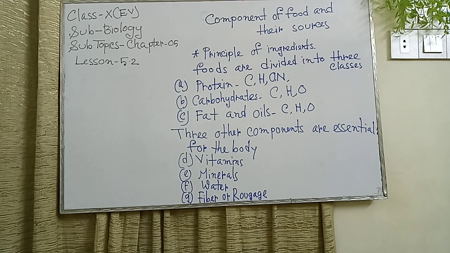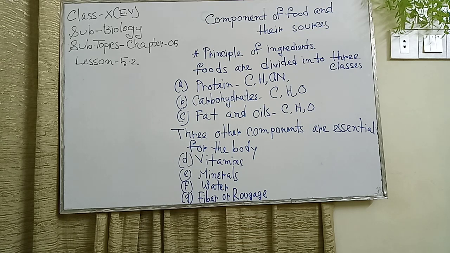Another category is three other components that are essential for the body: vitamins, minerals and water. Just listen, I also give another component, which is fiber or roughage. It is also another source from food.